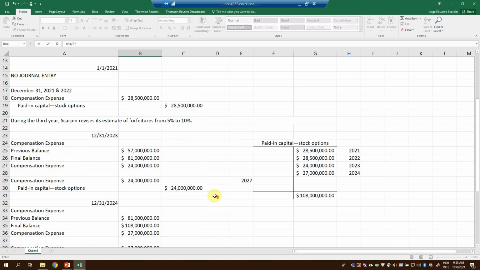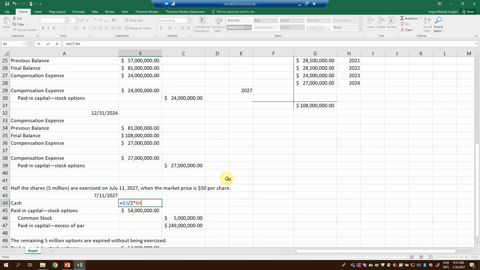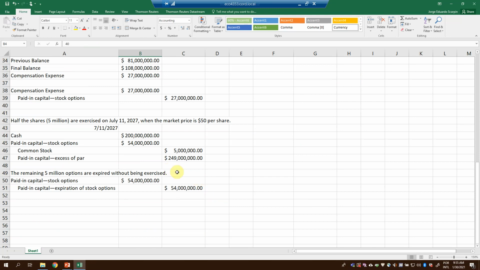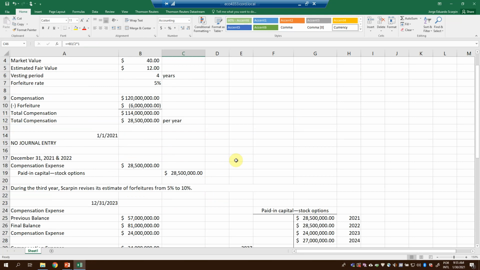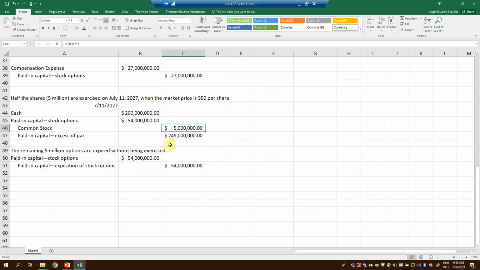How much is the market value at the date of the option? So it is $200 million. So this is how much they pay. So instead of paying 50, they are paying only 40. And what do we have? Common stock, $5 million: 5 million shares times $1 per common share.